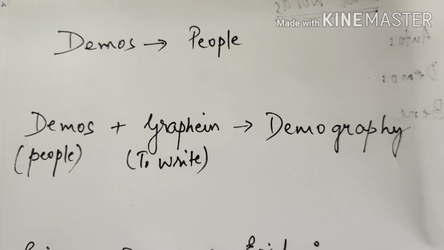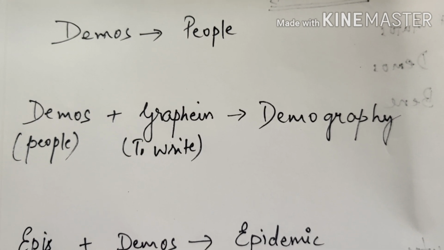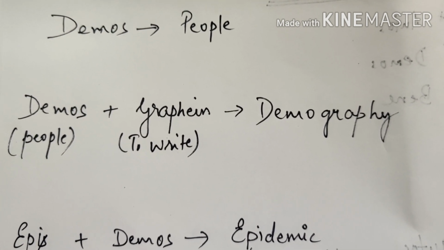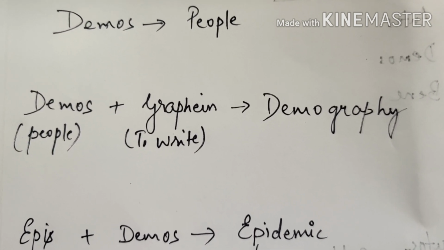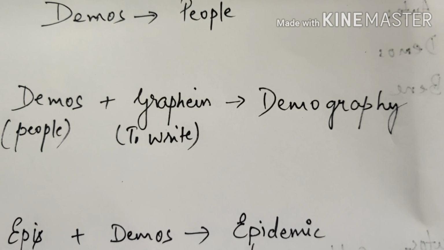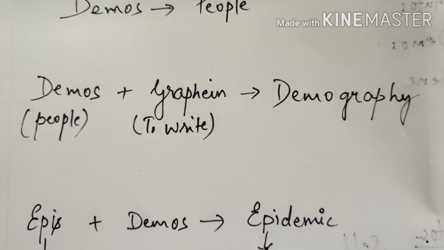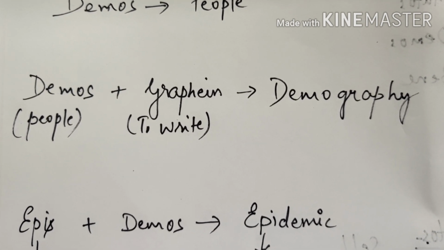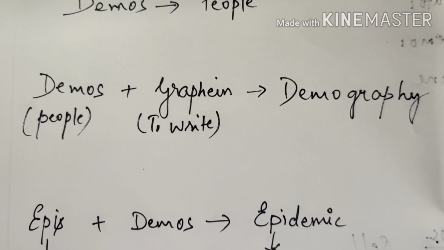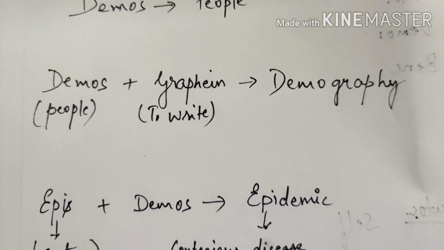So the next word root is demos. Demos refers to people. When I say demos plus graphene, I get the word demography. So the word demos is definitely referring to people. What does graphene refer to? Graphene refers to write. So basically demography is writing about people, and when we write about people, we are writing about the population statistics. Demographical charts or data are basically the count of the people or the population in a certain area. So demography is the count of the people.